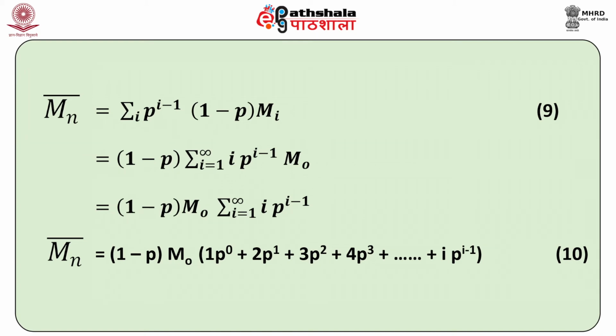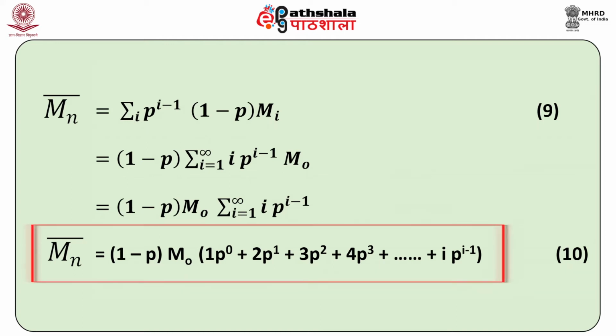Using the arithmetic progression, this can be written as 1 minus p summation i p to the power i minus 1 m naught, or this is equal to 1 minus p times m naught summation i p to the power i minus 1, equal to 1 minus p into m naught into 1 p to the power 0 plus 2 p to the power 1 plus 3 p to the power 2 plus 4 p to the power 3 plus so on up till i p to the power i minus 1. This is our equation 10.